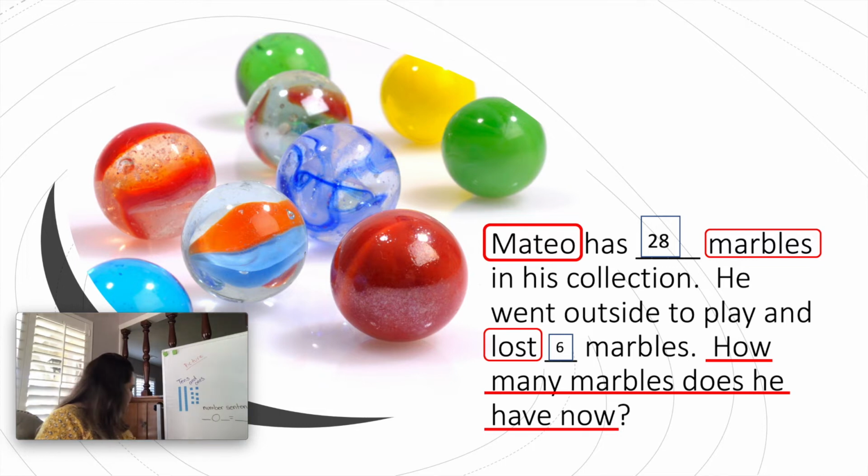So am I going to take more marbles and put them here? No, right? No. I'm actually going to do what? Take away the ones that he lost. So how many did he lose? 6. So I'm gonna 1, 2, 3, 4, 5, 6. So he lost those 6. How many marbles does he have left?